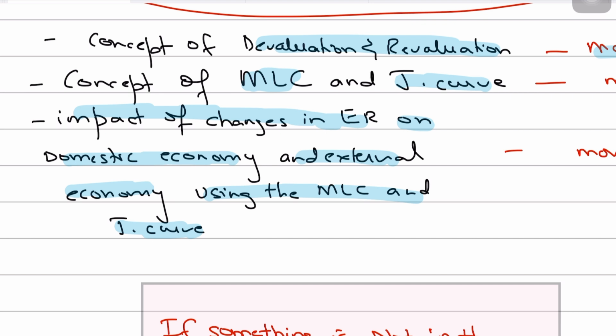Because you need to understand that the J curve is just a diagrammatic representation of the concept of the PED for exports and imports being inelastic in the short run, causing the current account to deteriorate as the currency devalues before it improves. So the economic concept is still there. However, the diagrammatic representation is not there. But you need to know this. There are certain things that you need to be aware of, even if they're not a part of the syllabus, because it helps you understand whatever is in the syllabus in a much better way.